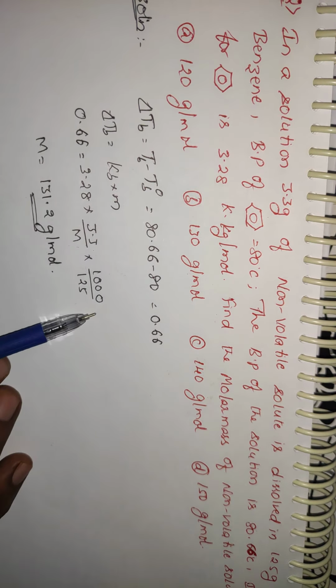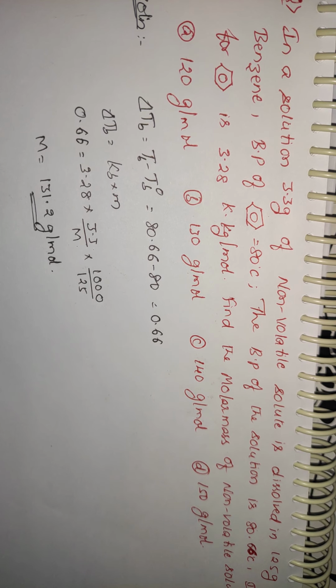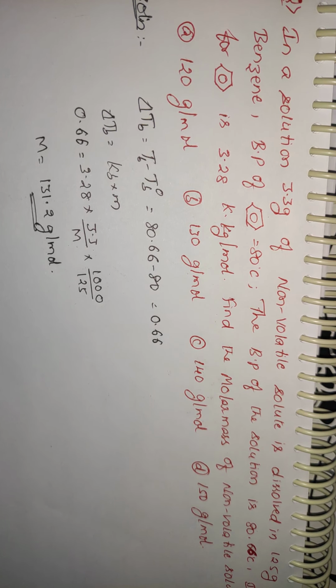This is it for today, students. This is one of the colligative properties, and in the next lecture we will go with depression in freezing point. After that, osmotic pressure and the Van't Hoff factor with respect to electrolytes.